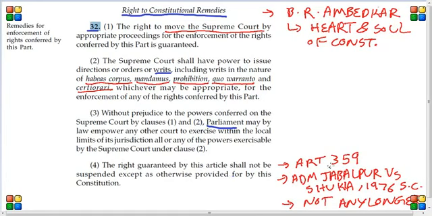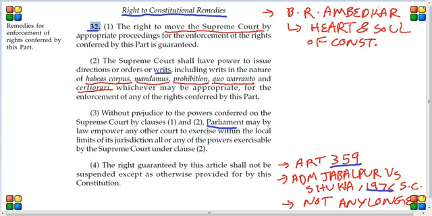For example, Article 359, which talks about emergency provisions, says that certain fundamental rights can be taken away in case of emergency, and it was upheld by the Supreme Court judgment in ADM Jabalpur versus Shukla in 1976. But later on it was taken away. That means now that particular restriction is no longer valid. That means even in case of emergency, this particular fundamental right cannot be taken away.